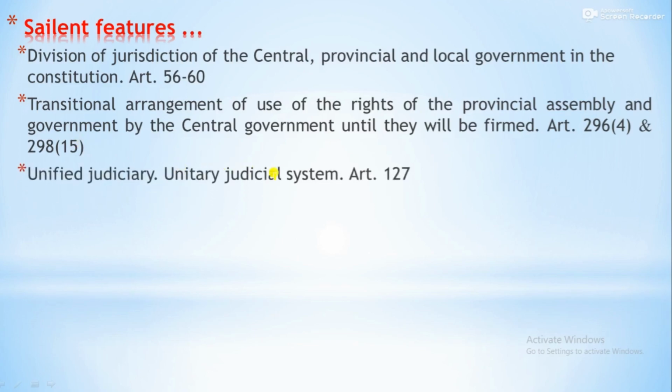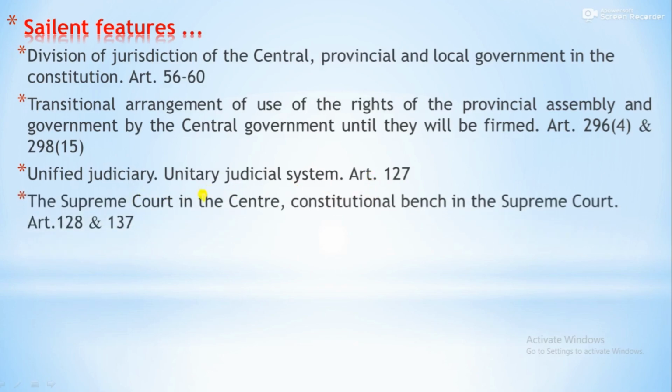Unified judiciary, unitary judicial system. If you see Article 125 of the constitution, a unitary system of judiciary is found in our constitution. The Supreme Court in the center, constitutional bench in the Supreme Court, Articles 128 and 137. Supreme Court is in the center, and in the Supreme Court there is a constitutional bench also.